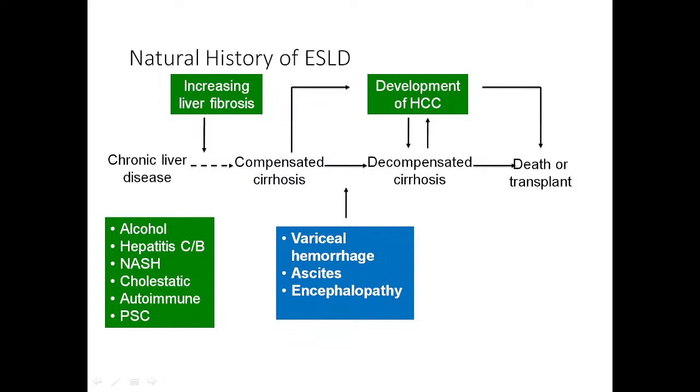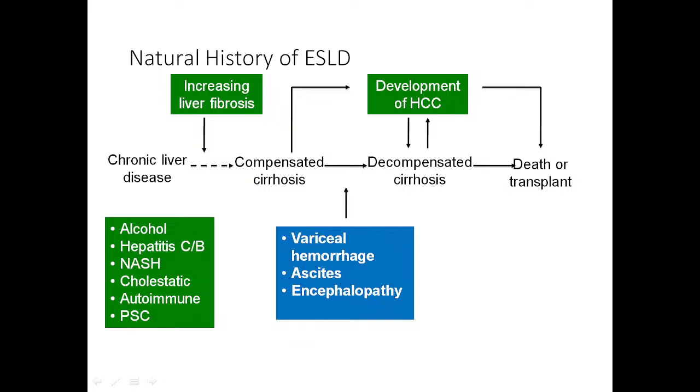So cirrhosis has two stages. One is the compensated stage, the second one is the decompensated stage. So when will you say decompensated stage? When there is development of variceal hemorrhage, worsening ascites and encephalopathy. So once in cirrhosis these three conditions develop, you will say the patient has developed decompensated cirrhosis, and ultimately the patient